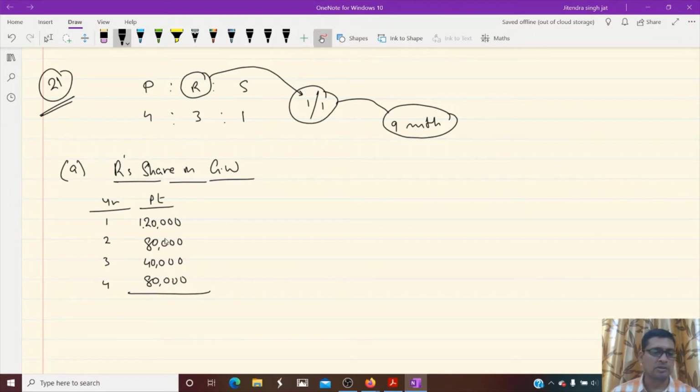Let us do the total: 3,20,000. Take out the average, we divide by 4 years. What will be the average? 80,000. This is the average profit.